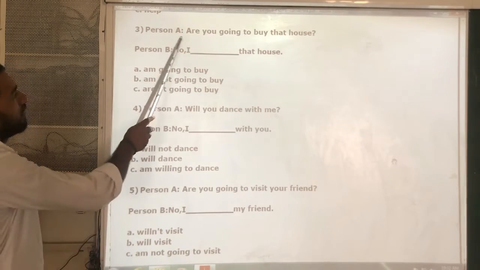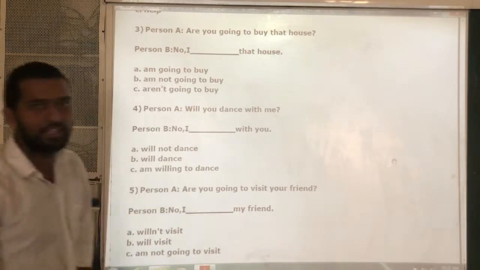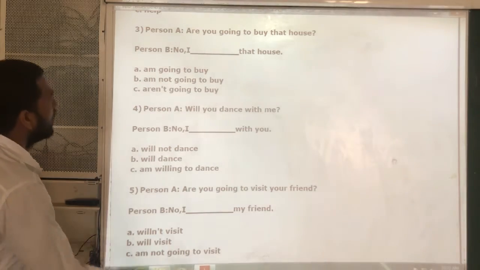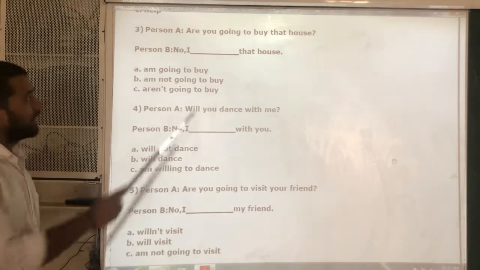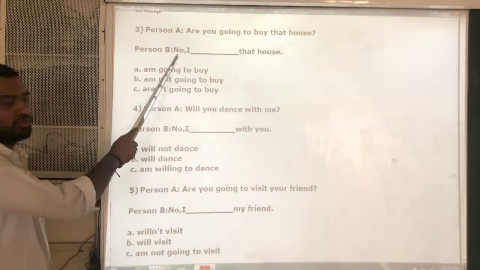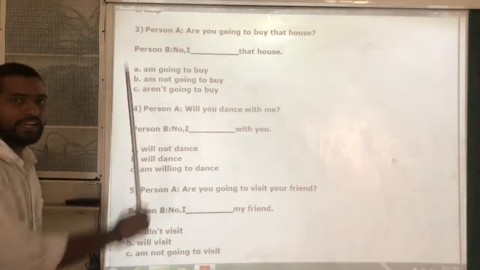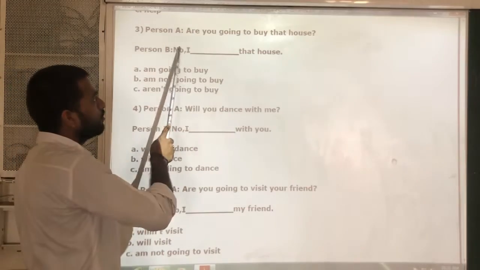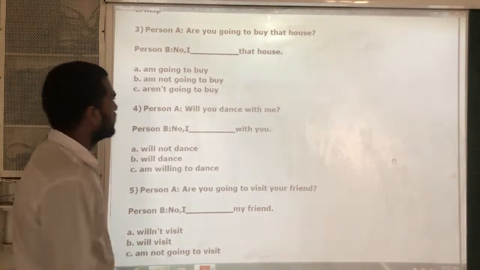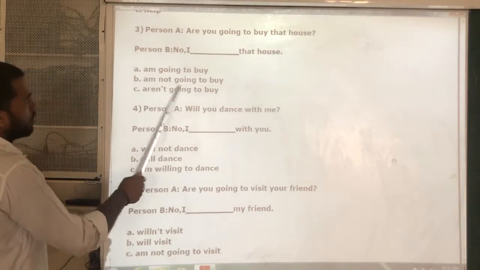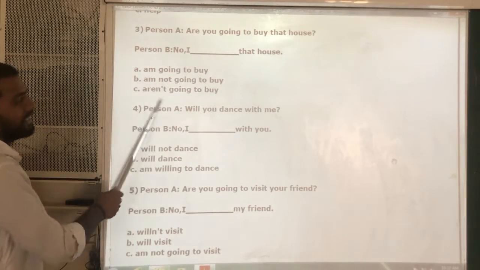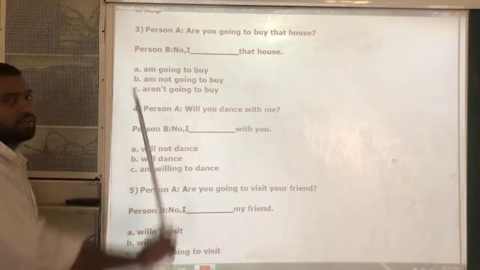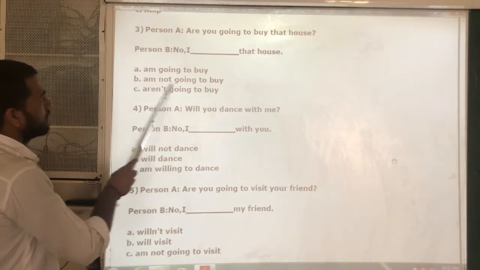Person A, are you going to buy that house? He asked, are you going to buy that house? And person B said, no, I dash that house. Here the answer is negative, no. So we need to choose the negative sentence, not the positive one. Are you going to buy that house means no, I am not going to buy that house. So what is the answer here? I am not going to buy that house. We cannot say I are not because I is first person singular. We must use helping verb am. So B is the correct answer here.